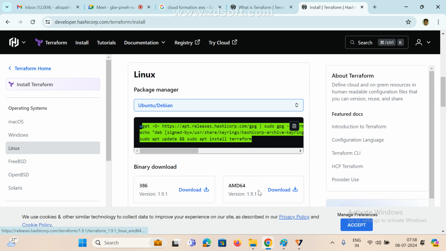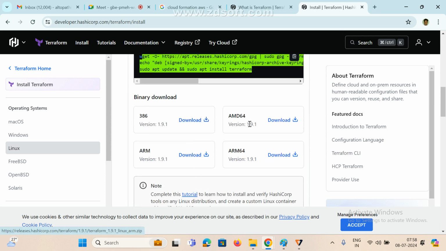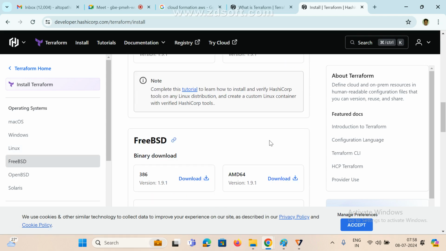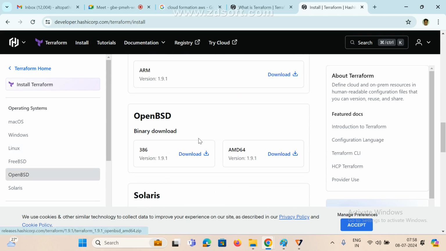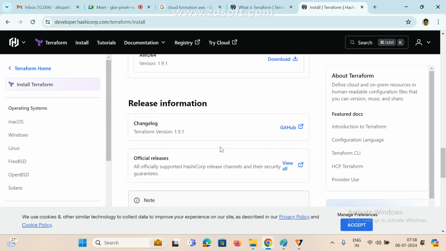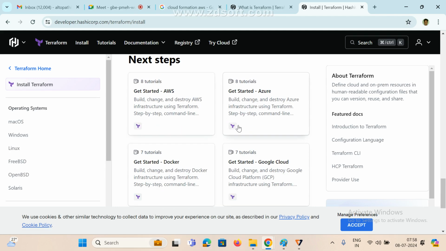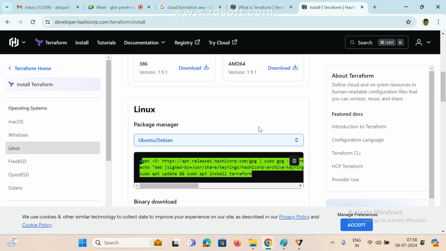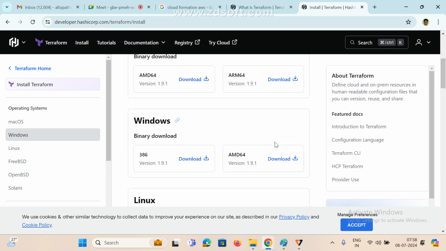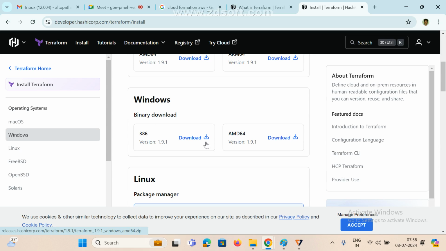Now we can download this one also. ARM files also we can download. See here, all operating system flavors are available, whatever you want. Now I am using Windows, right? So just select Windows and click on this one, based on your operating system. You know how I know if my operating system is 64-bit or 32-bit?